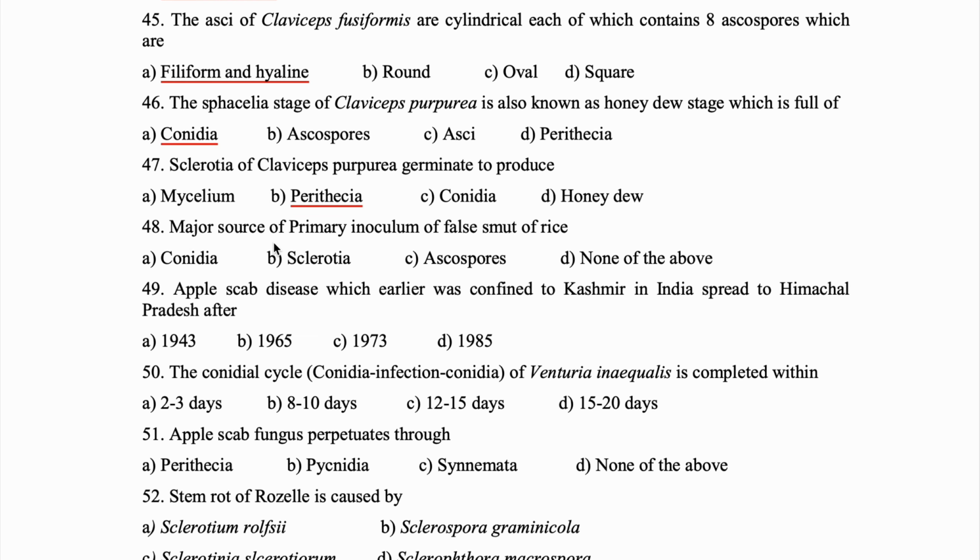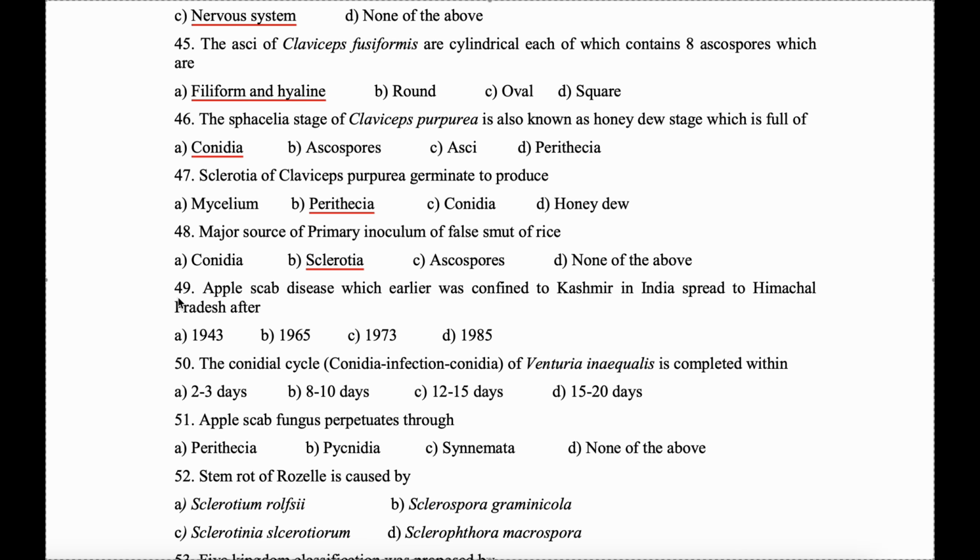48. Major source of primary inoculum of false smut of rice. It is sclerotia. 49. Apple scab disease, which earlier was confined to Kashmir in India, spread to Himachal Pradesh after 1973.